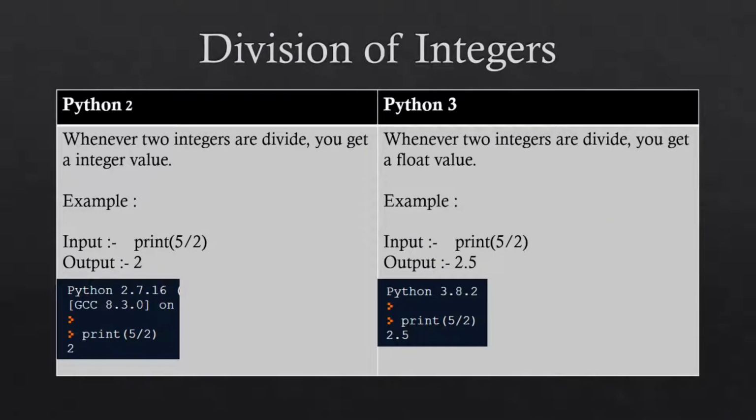The third difference is division of integers. Whenever we divide two integers, we get an integer value. Here we take an example. When we divide 5 by 2, it will give output 2. But in Python 3, when we divide two integer values, we get a float value. For example, when we divide 5 by 2, we get 2.5.